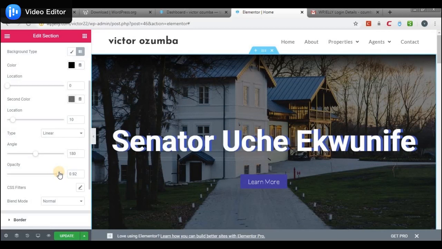Not actually covering it anyway, but it's being laid over the image so that the contents atop the image could be highlighted and seen very well. So the shadow is on 180 degrees. Assuming I wanted to adjust that, if you notice now it's moving.